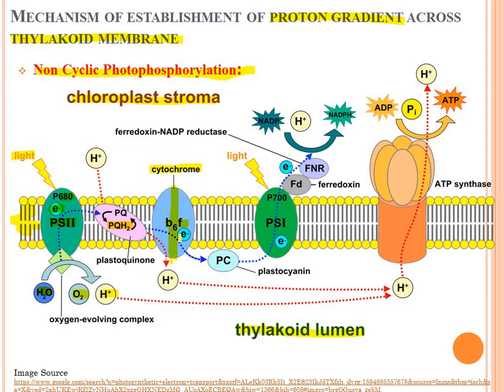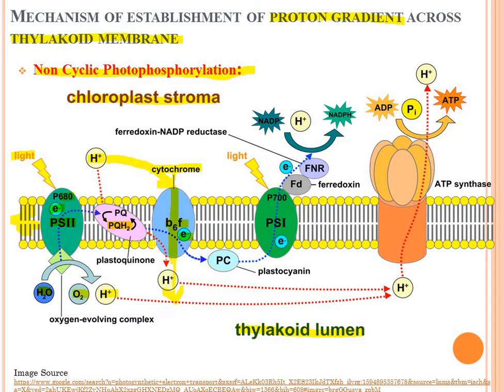When the electron is transferred, having a negative charge, it attracts the positive hydrogen ions. Due to this attraction, these positive hydrogen ions enter the cytochrome B6F, and through it they move toward the thylakoid lumen.